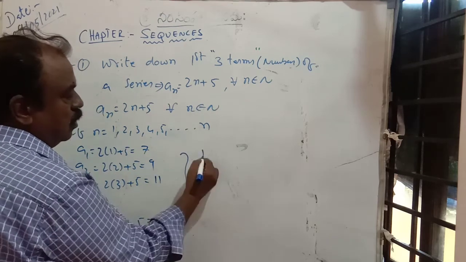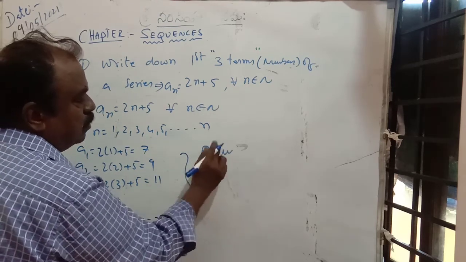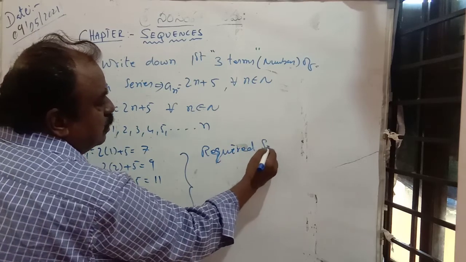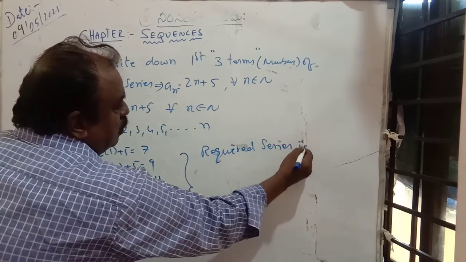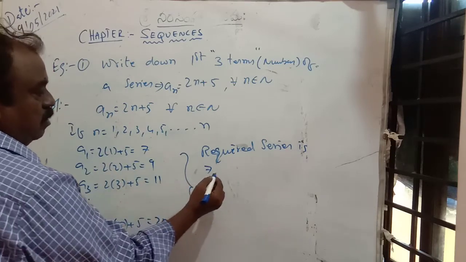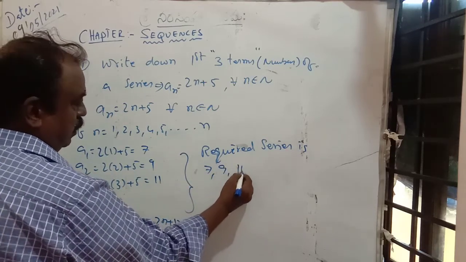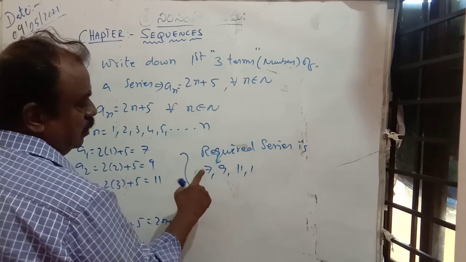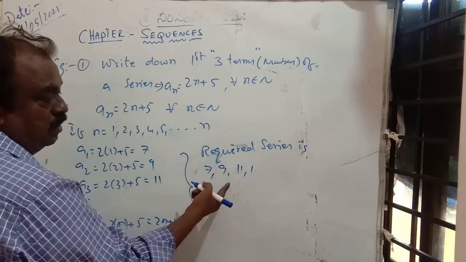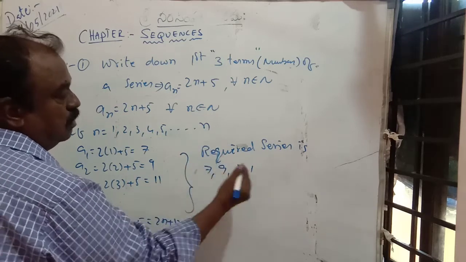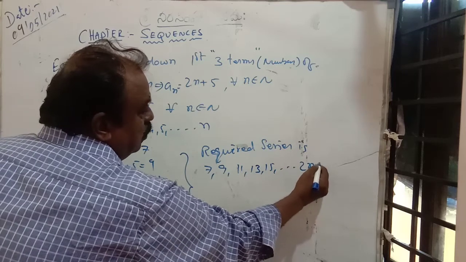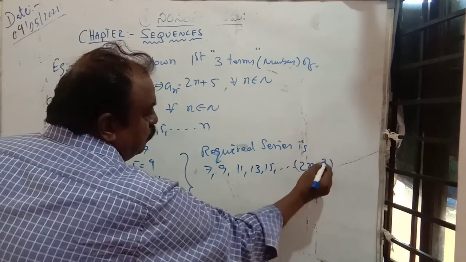Now the required series is: first term a1 is 7, next 9, 11. Here also odd numbers are there: 7, 9, 11, 13, 15, and the last one is 2n plus 5.